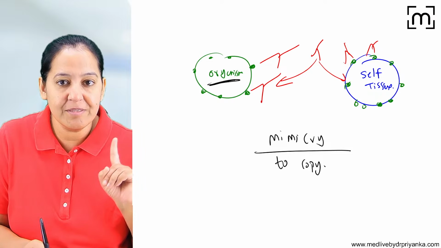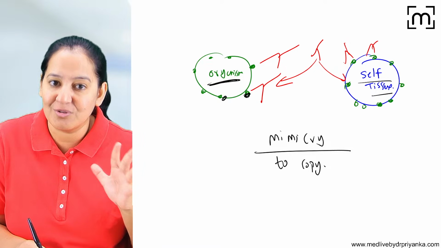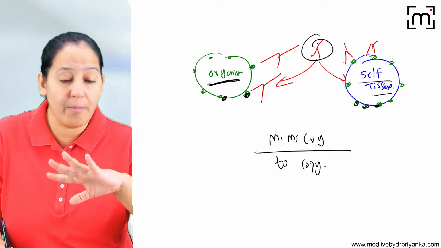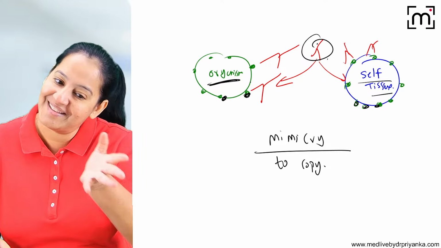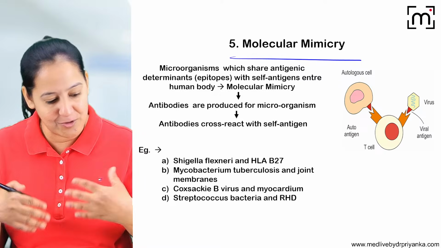So here the organism is mimicking the self tissue. They have the same antigen. Whatever antigen is present on the organism, the same antigens are present on the tissue. So the antibodies are formed against the organism, but the antibodies kill the tissue also. This is known as molecular mimicry. So molecular mimicry can also lead to autoimmunity.